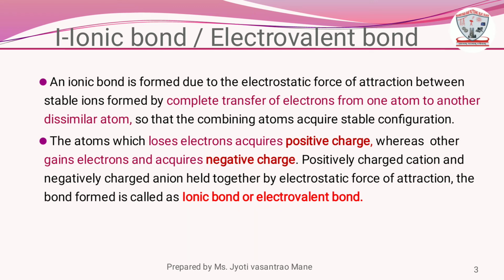The atom which loses electron acquires positive charge, whereas the other gains electrons and acquires negative charge. Positively charged cations and negatively charged anions are held together by electrostatic force of attraction. The bond formed is called as ionic bond or electrovalent bond.